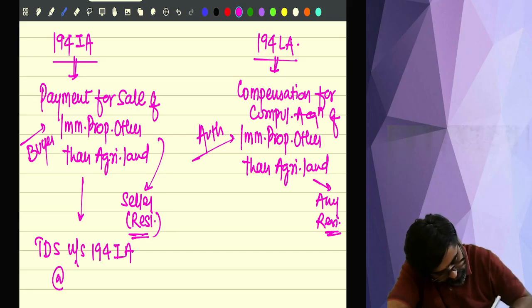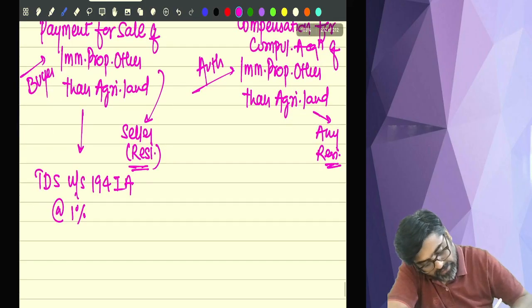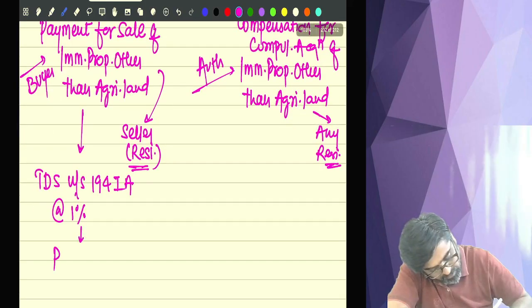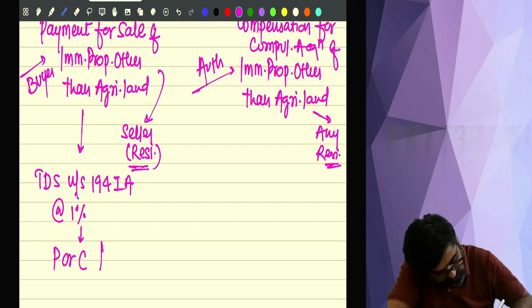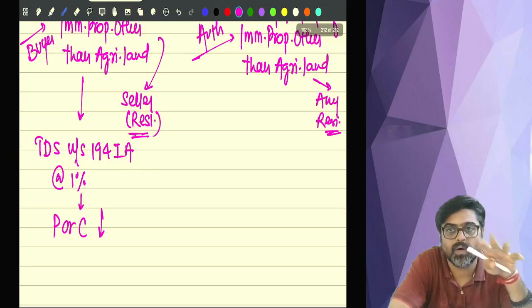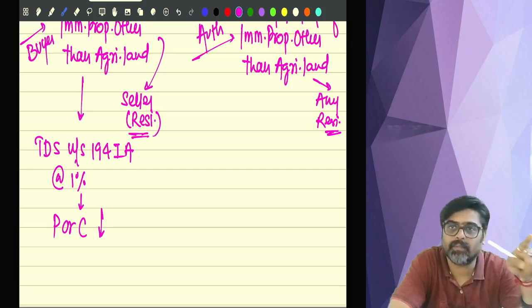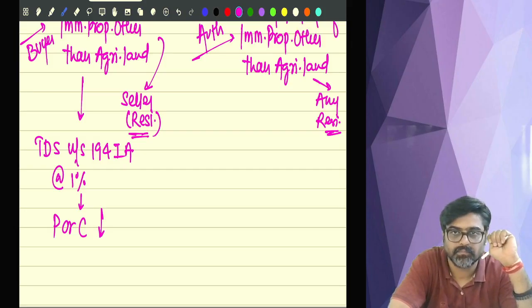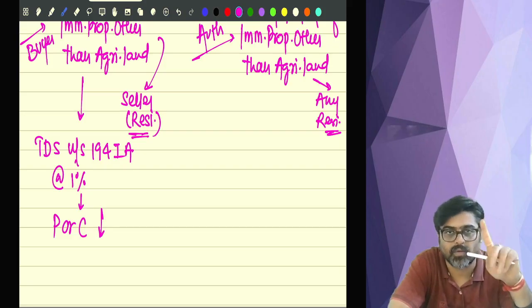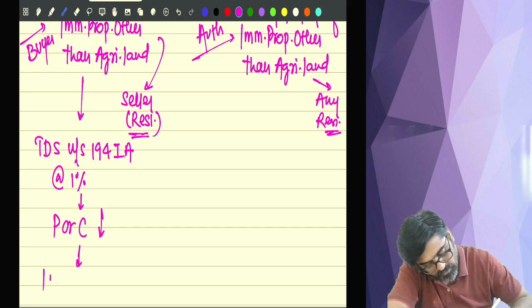And what is the rate of that TDS? 1% rate of TDS. And the TDS will be deducted at the time of payment or credit of that consideration, whichever is earlier. So whenever that consideration will be paid or credited, whichever happens earlier, at that time the TDS will be deducted. And TDS will be deducted at what rate? 1%.